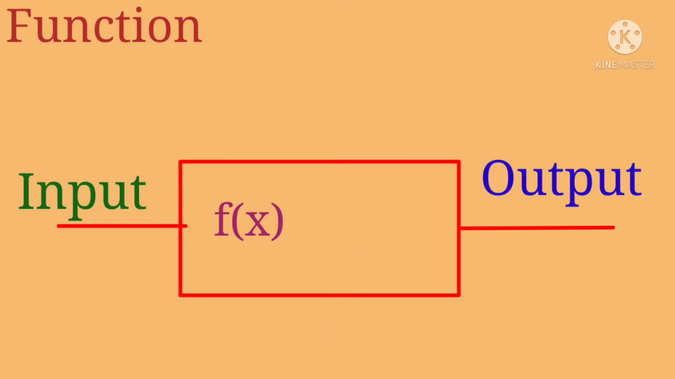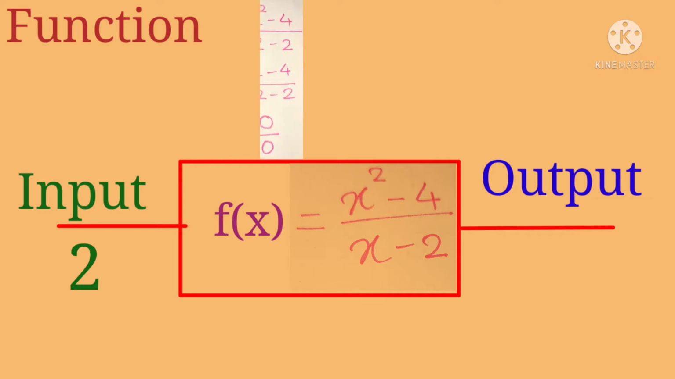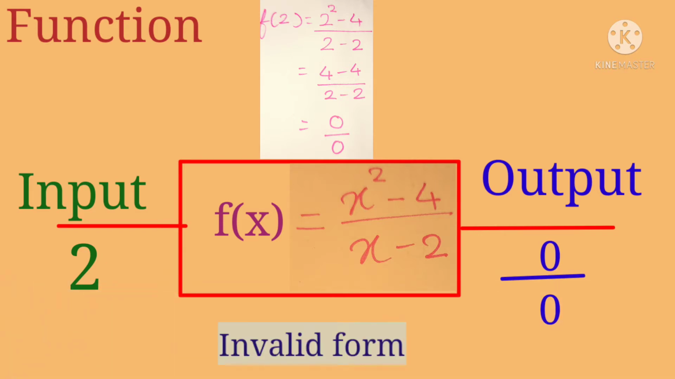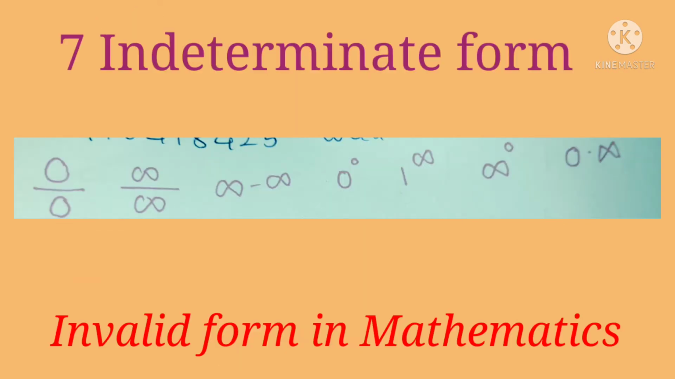We'll take another function, f(x) = (x² − 2) divided by (x − 2). Now I'm going to take the input as x = 2. We put this value 2 in each and every term, wherever x is there. Then we get the output as 0/0, which is an invalid term in mathematics. In other words, it's an indeterminate form.